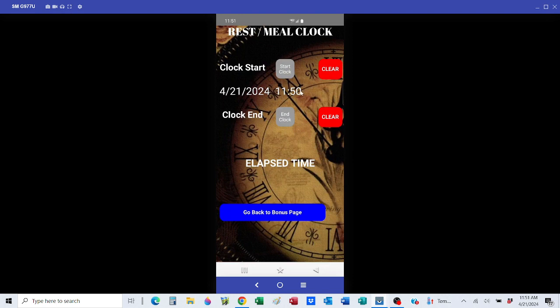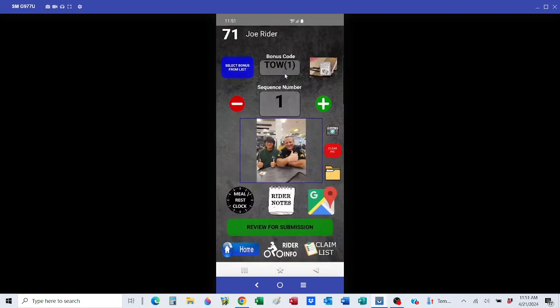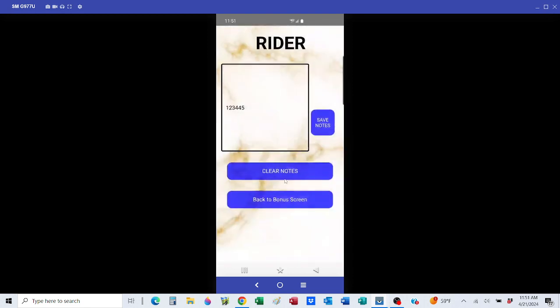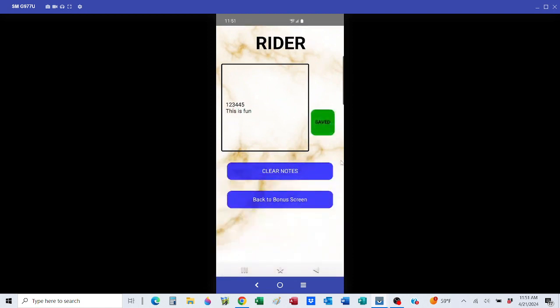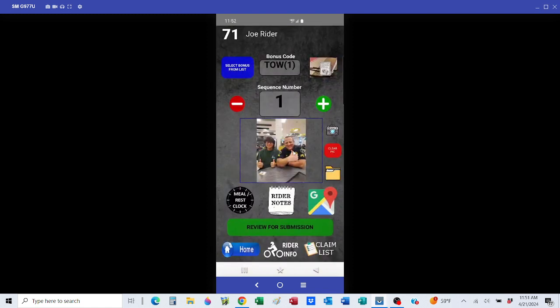So anyways, it's going to show your time there. You can leave this page, then go take your picture. You can even select a different bonus, whatever. Make more notes. I can go back in my notes. I can actually add to my notes. Save again.